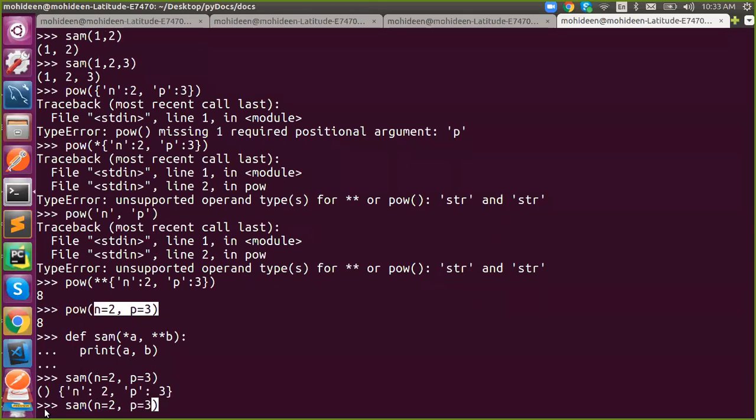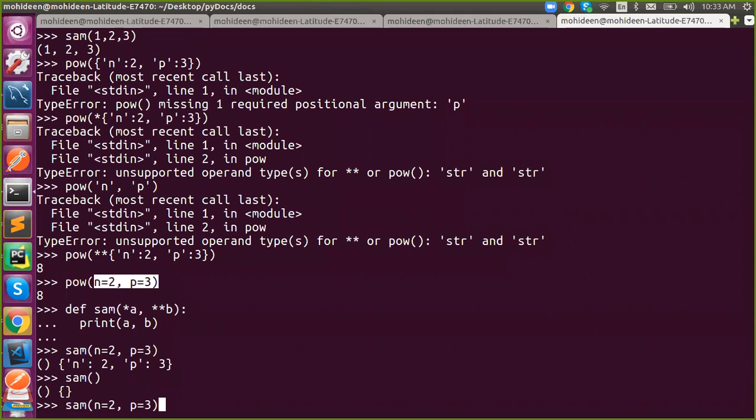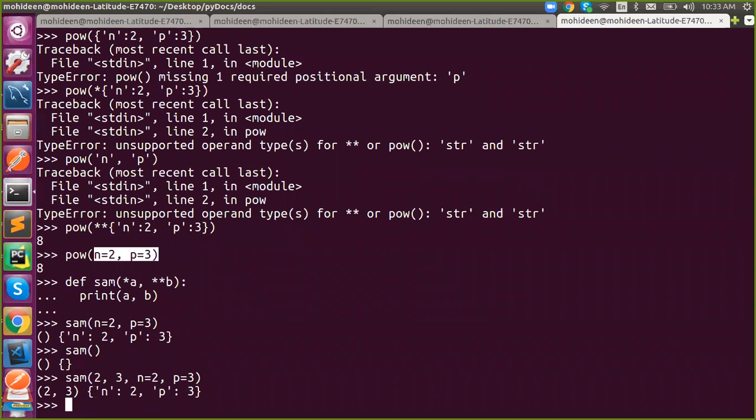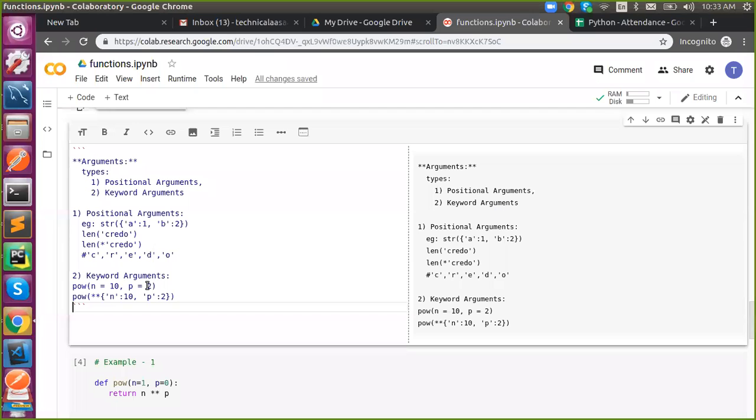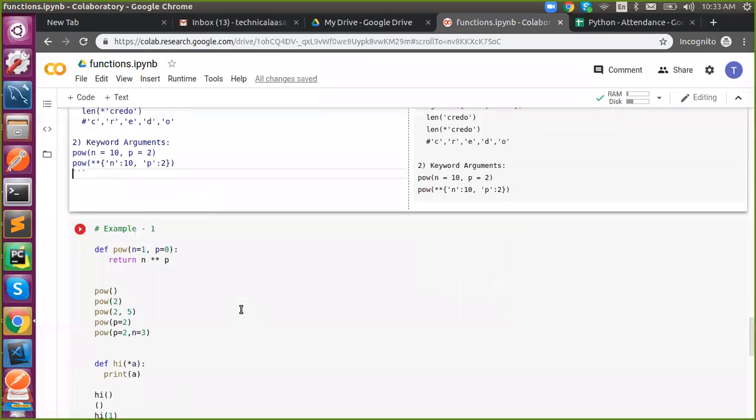If we don't say anything, what happened? This will return an empty tuple and an empty dictionary. If I pass something, 2, 3, what happened? You will get a tuple with 2, 3 and n colon 2, p colon 3. So instead of saying a comma b, you will get confused. That's why we are using a traditional name called ARGS KWARGS.